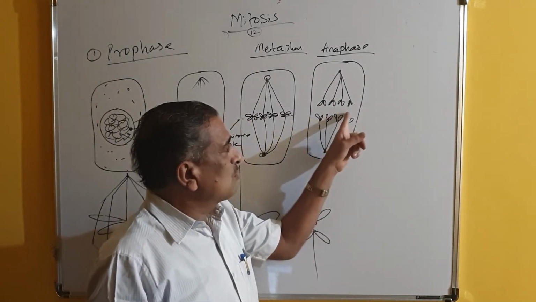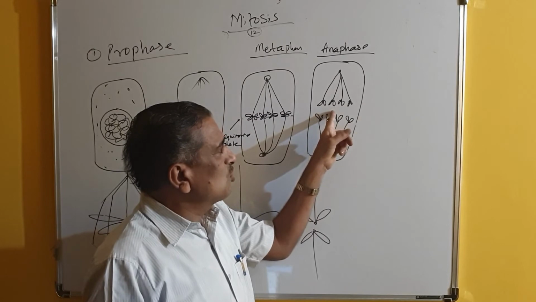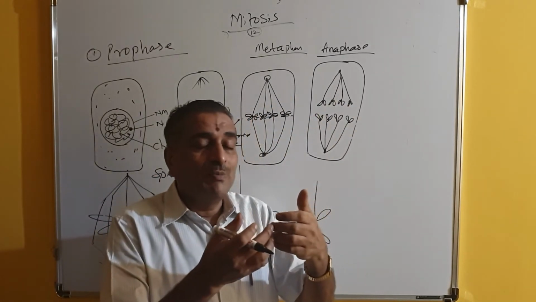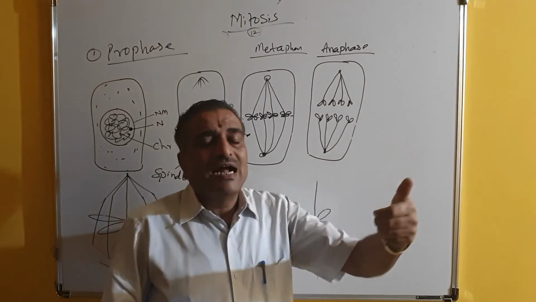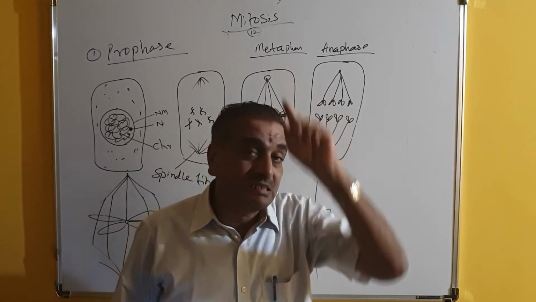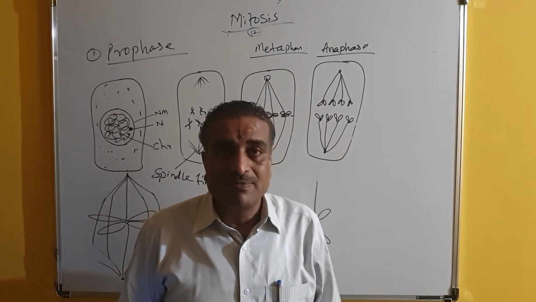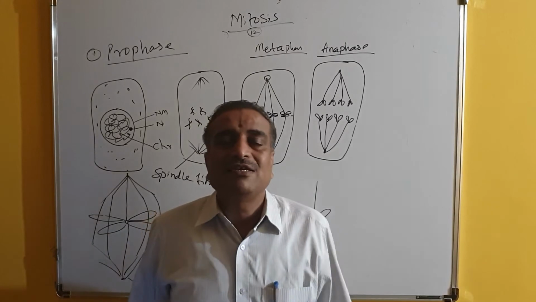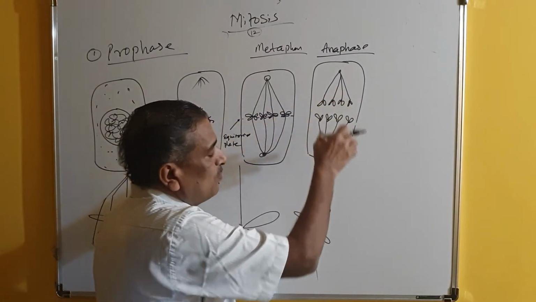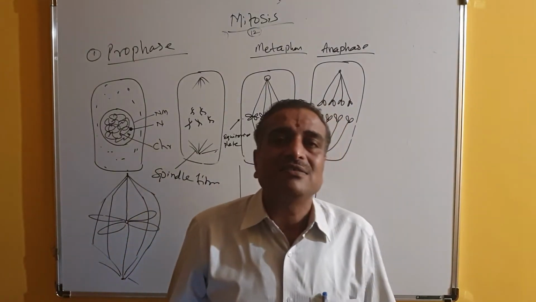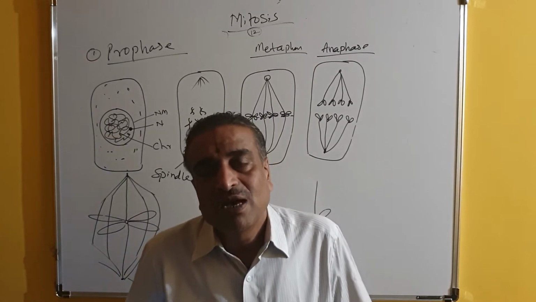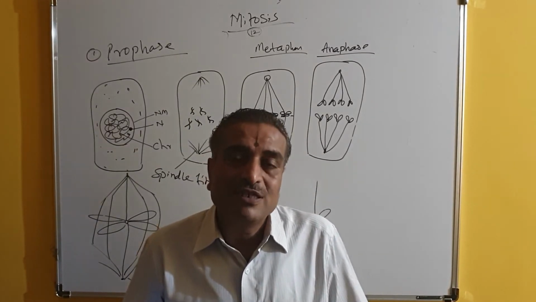But anyway, when the centromere of the chromosome breaks due to the pressure exerted by the spindle fiber, the two chromatids are produced, and each chromatid moves towards opposite poles because they are still attached by the spindle fibers. So spindle fibers pull the chromatids towards the opposite poles. This stage is called the anaphase. Anaphase is the movement of chromatids towards opposite poles.